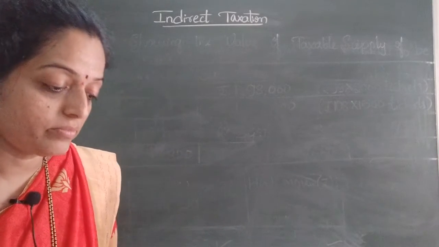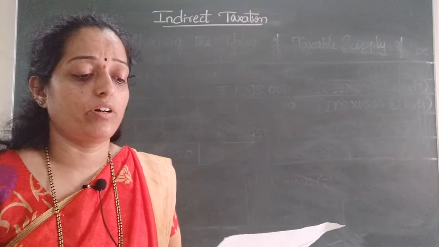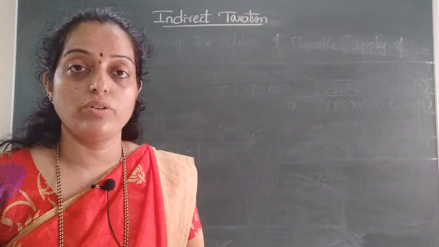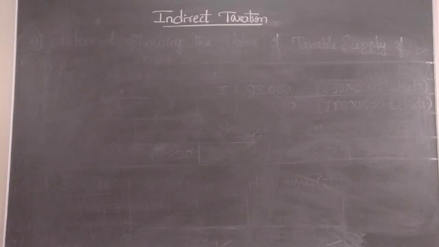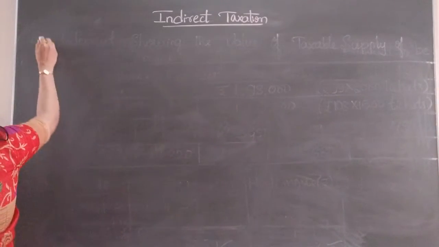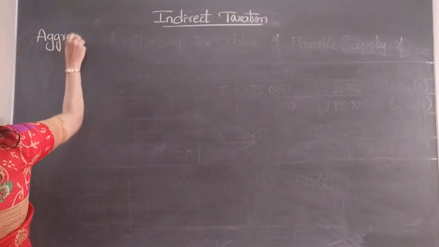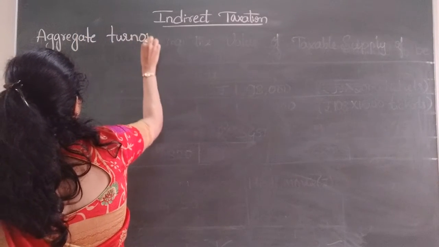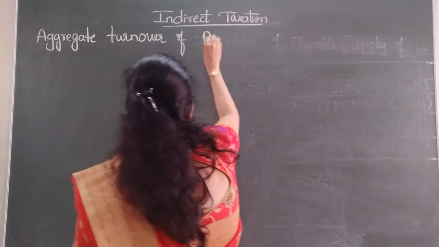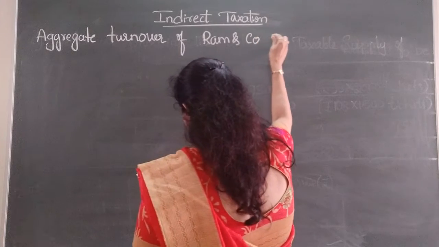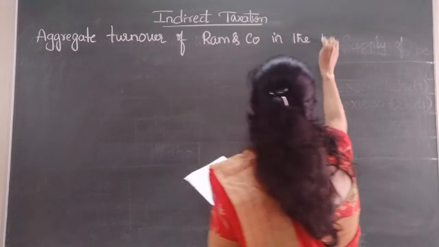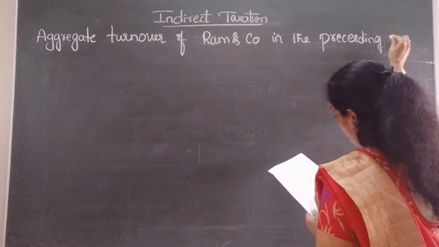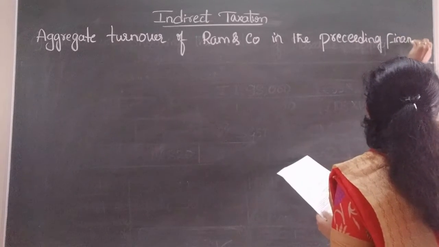So, in this case, we first need to calculate the aggregate turnover of Ram & Co in the preceding financial year.